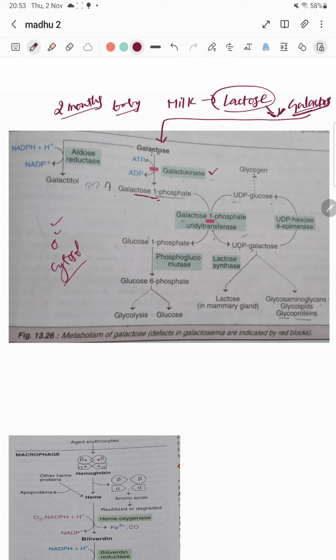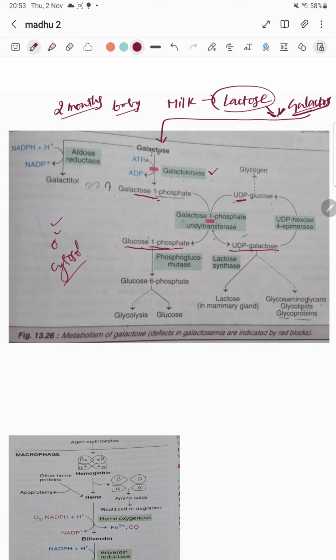The formed galactose 1-phosphate will be attached with UDP glucose for a transfer of this UDP to the galactose. Once both are connected, galactose 1-phosphate and UDP glucose condense, and as a result you will get UDP galactose and glucose 1-phosphate.